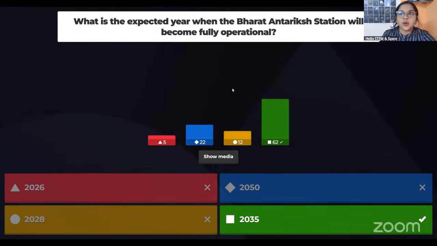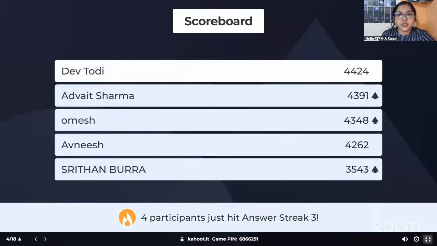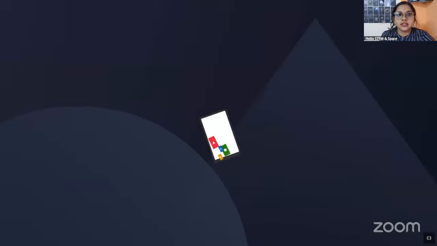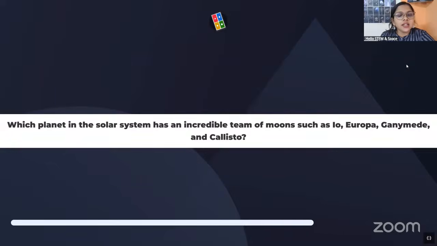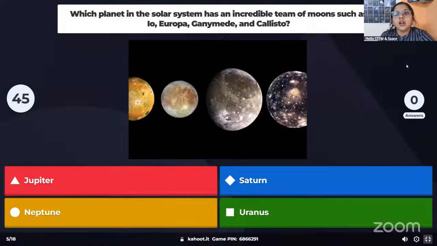Okay, so let's quickly go to the next question. There are not many changes in the scoreboard. Which planet in the solar system has an incredible stream of moons such as Io, Europa, Ganymede, and Callisto? Which planet in the solar system contains these moons?